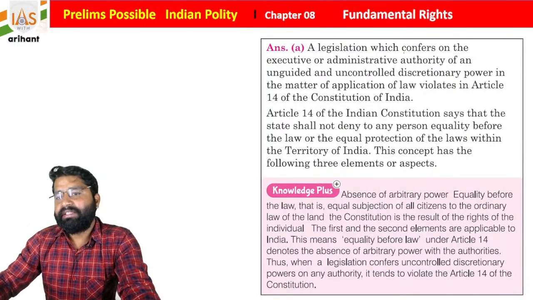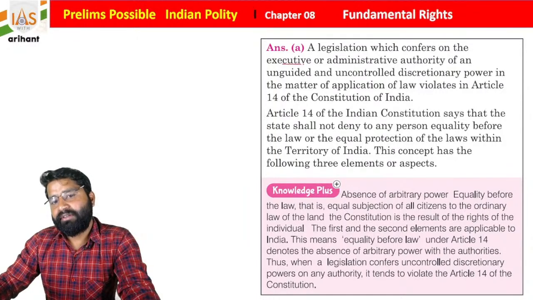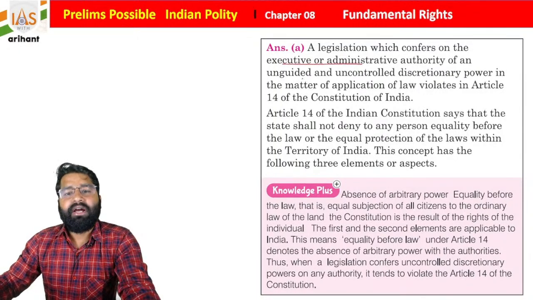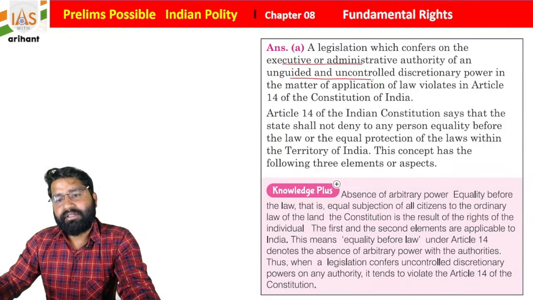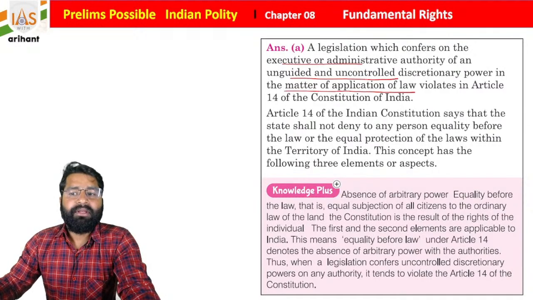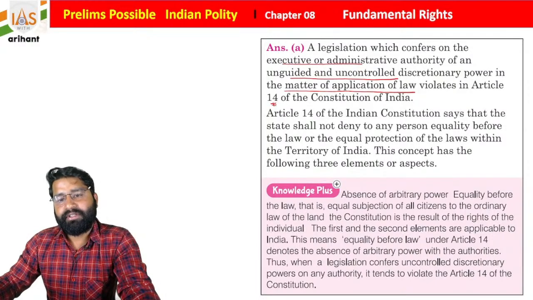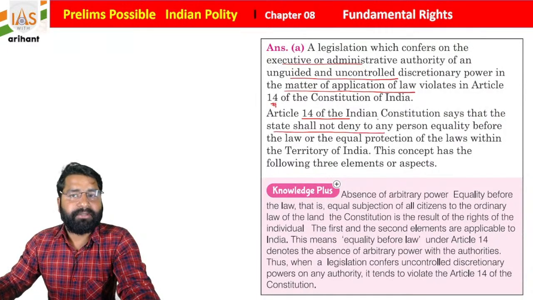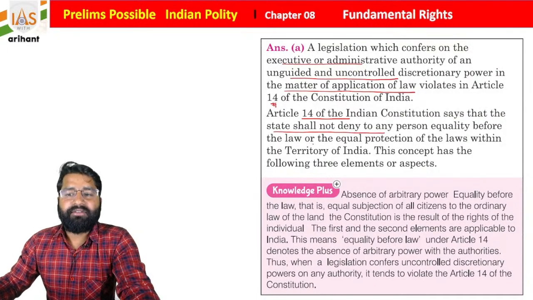Such legislation violates Article 14 of the Indian Constitution. Article 14 says that the state shall not deny to any person equality before law or equal protection of law within the territory of India.